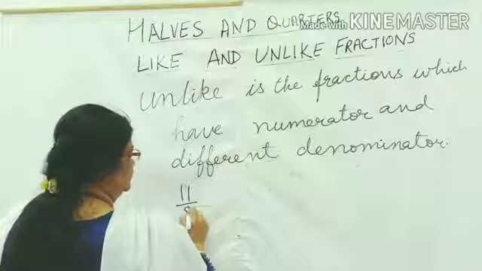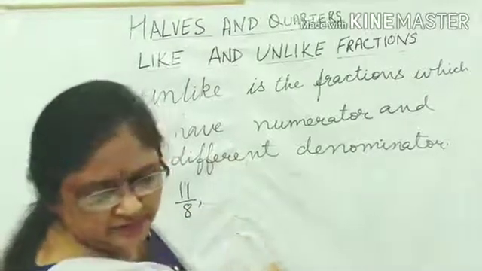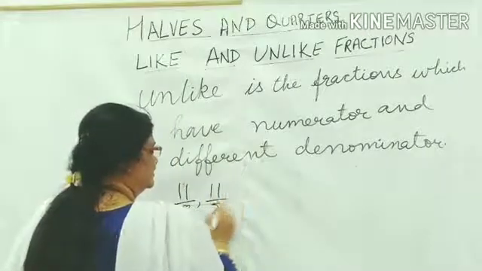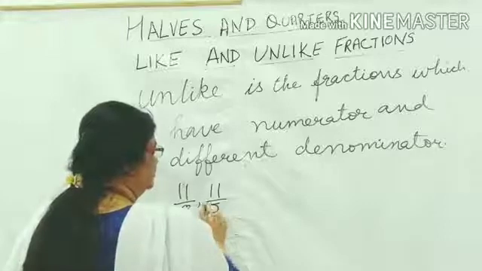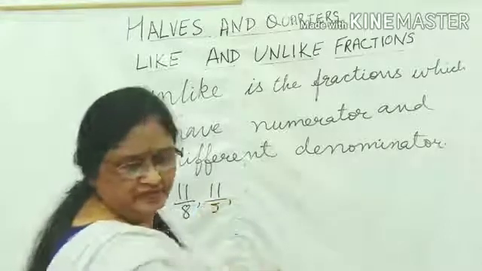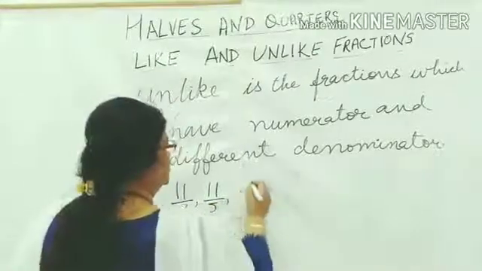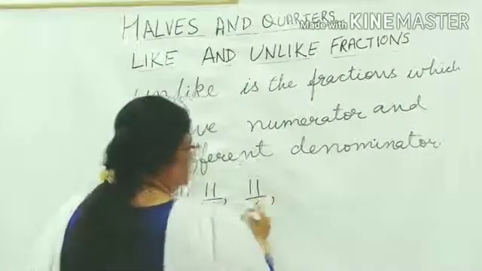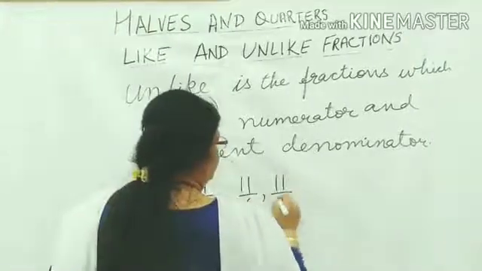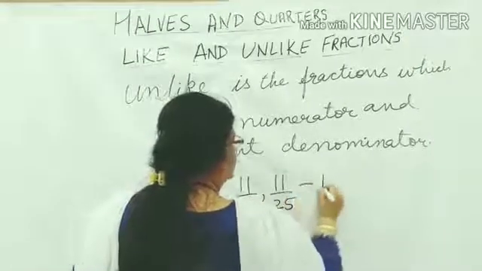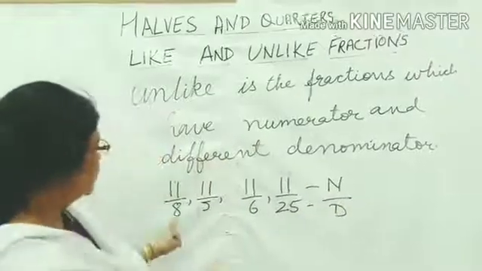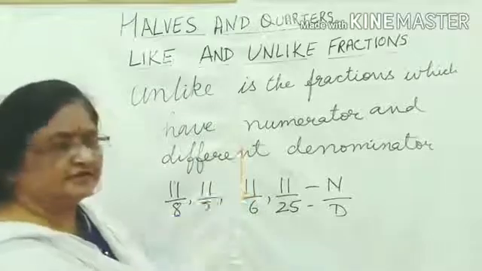Now one more. 11 upon 8, 11 upon 15, 11 upon 5, then 11 upon 6, and then 11 upon 25. Now again see, all the numerators are same and denominators are different. Now which one is the smallest?